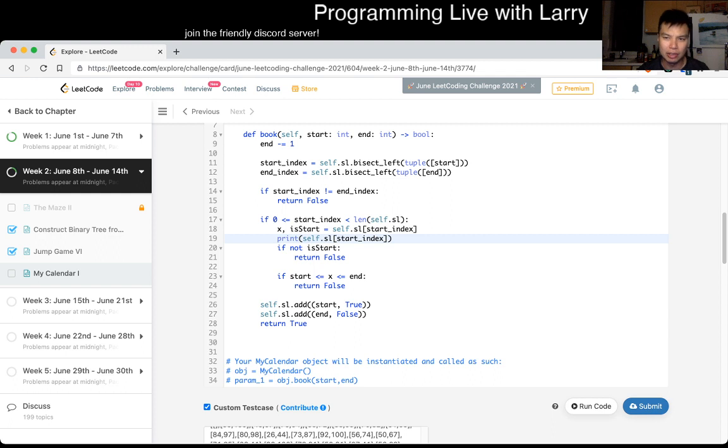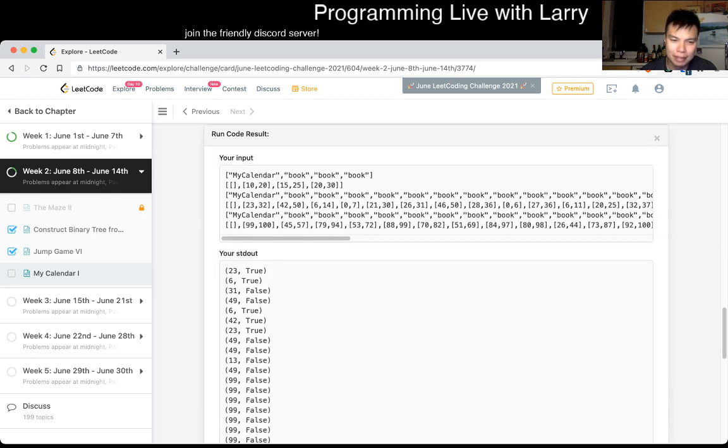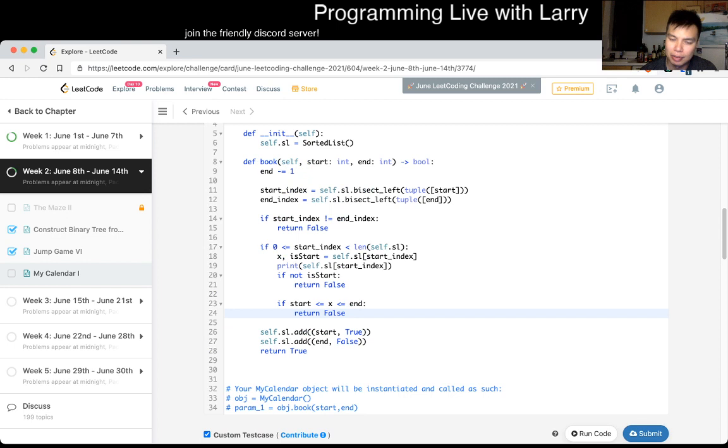Well, I guess if they're equal, then they'll never overlap with anything. No, that's not true, because then the number can be like 90 to 100 or something, right? So we have to be able to support this case, but we want to sort this the other way, I guess. So I am very yucky today. My apologies. So I guess we just need to do SN instead so that it sorts the other way.